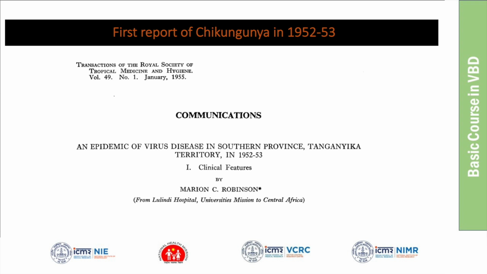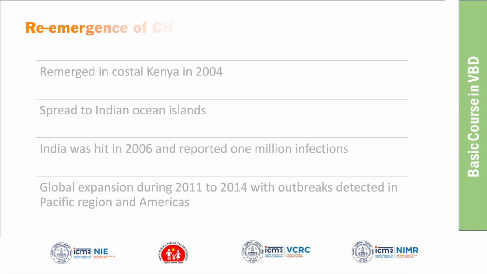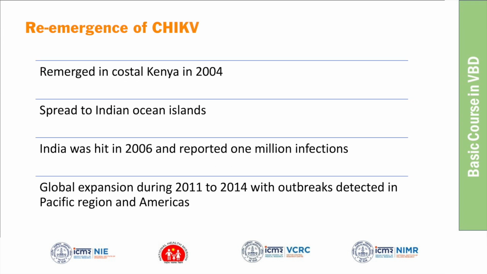So chikungunya is not new. In 1962 to 73, huge outbreaks occurred in India. After 73, there was no virus circulation in India. But in many African and other countries, some local small-scale outbreaks continued to occur. One major outbreak emerged in Kenya in 2004. So the chikungunya virus re-emerged in a big way in 2004.